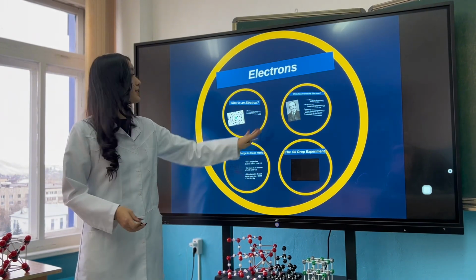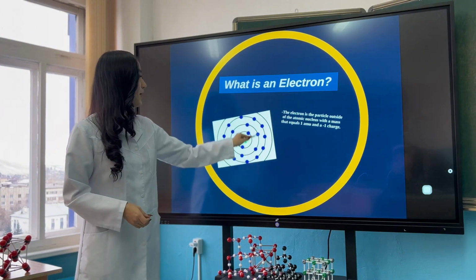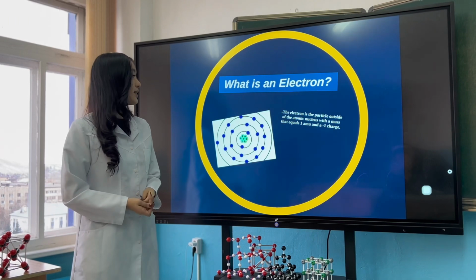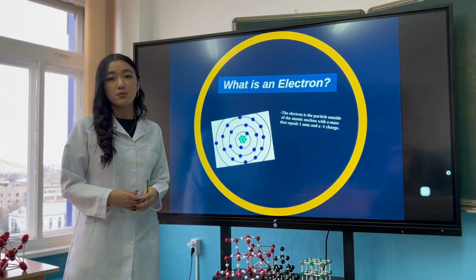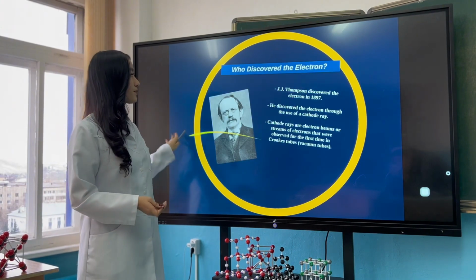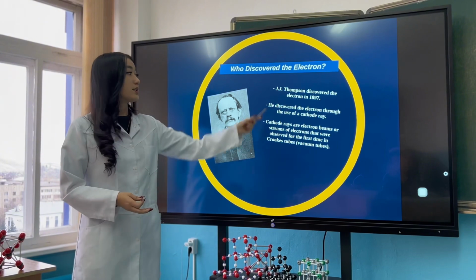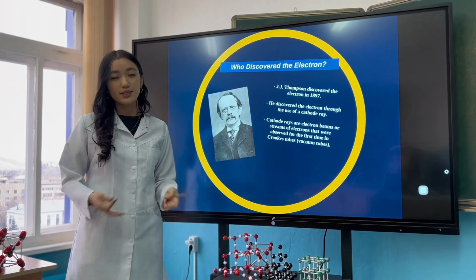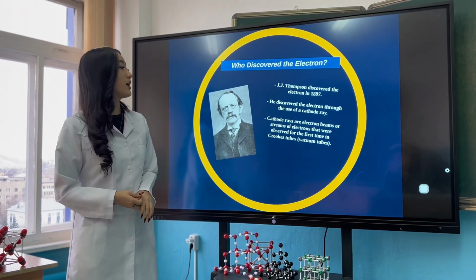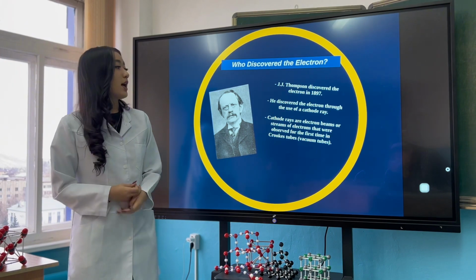What is an electron? The electron is the particle outside of the atomic nucleus with a mass equal to 1 atomic mass unit and a -1 charge. Then, who discovered the electron? Thomson discovered the electron in 1897. He discovered the electron through the use of a cathode ray.